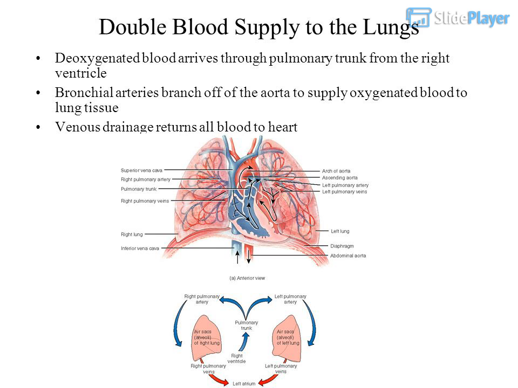Double blood supply to the lungs. Deoxygenated blood arrives through the pulmonary trunk from the right ventricle. Bronchial arteries branch off of the aorta to supply oxygenated blood to lung tissue. Venous drainage returns all blood to the heart.